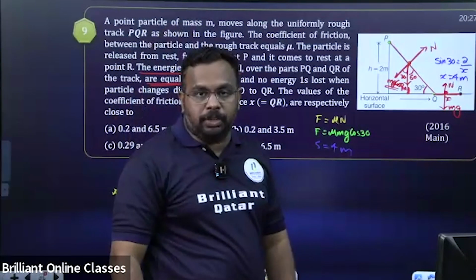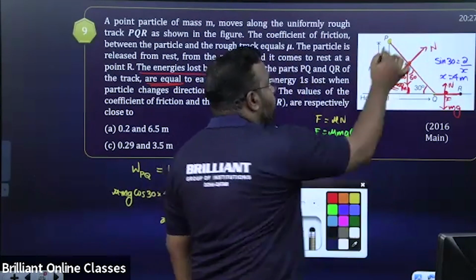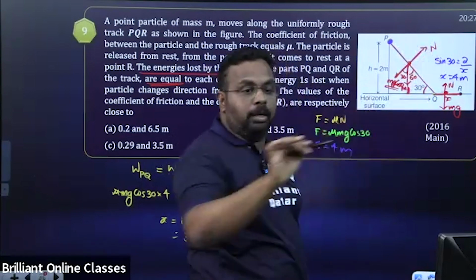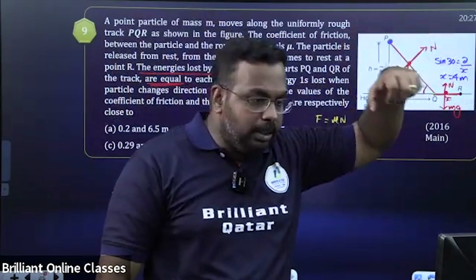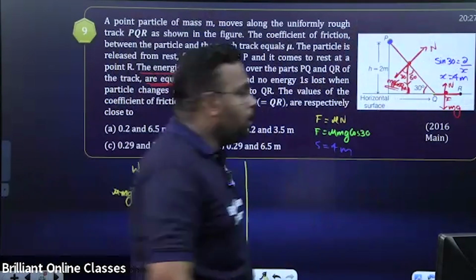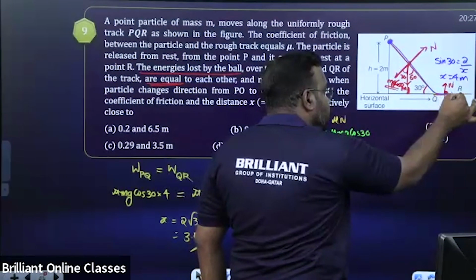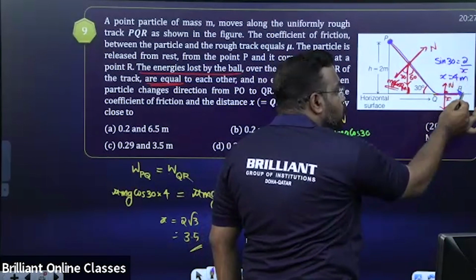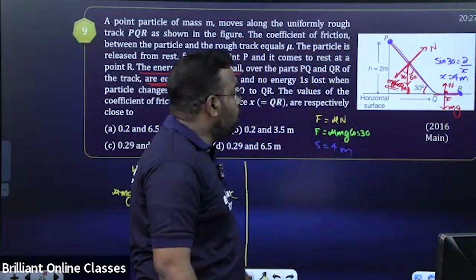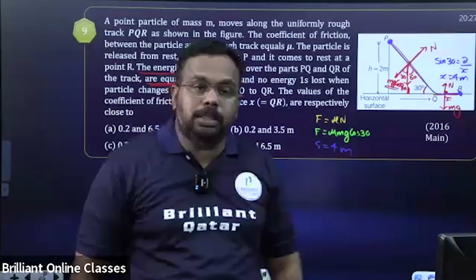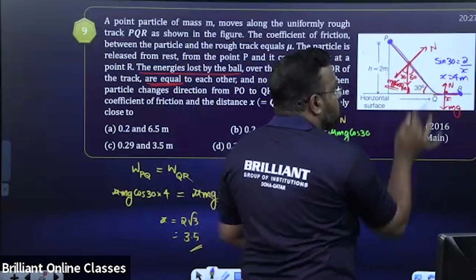You can use law of conservation of energy, because initially, where is the body? Initially, the body is at the point P. At that point, what type of energy does the body possess? It is kept at a height h. Potential energy only. But as it moves down, it is doing some work, and it reaches here, it stopped. Stopped means what is the final energy? 0. The final energy is 0, which means all the energy initially the body had is lost by doing work.